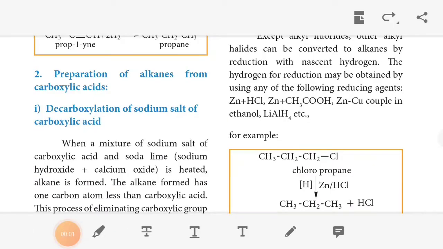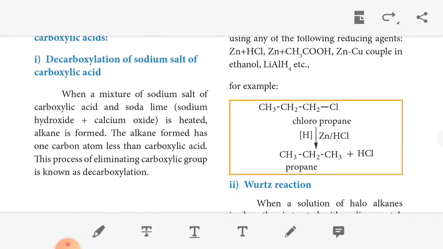Then the second method, preparation of alkane from carboxylic acid. We can prepare alkane from carboxylic acid. Carboxylic acid means the functional group is COOH. The step is decarboxylation of the sodium salt of carboxylic acid.